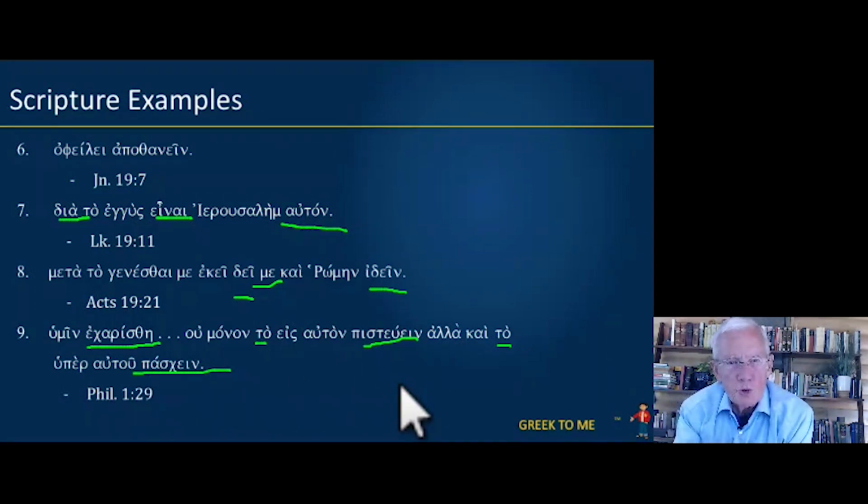Not only to believe in him, but also to suffer on his behalf. So the infinitives, pisteuein and paschein, both are the subjects of the verb it was given.